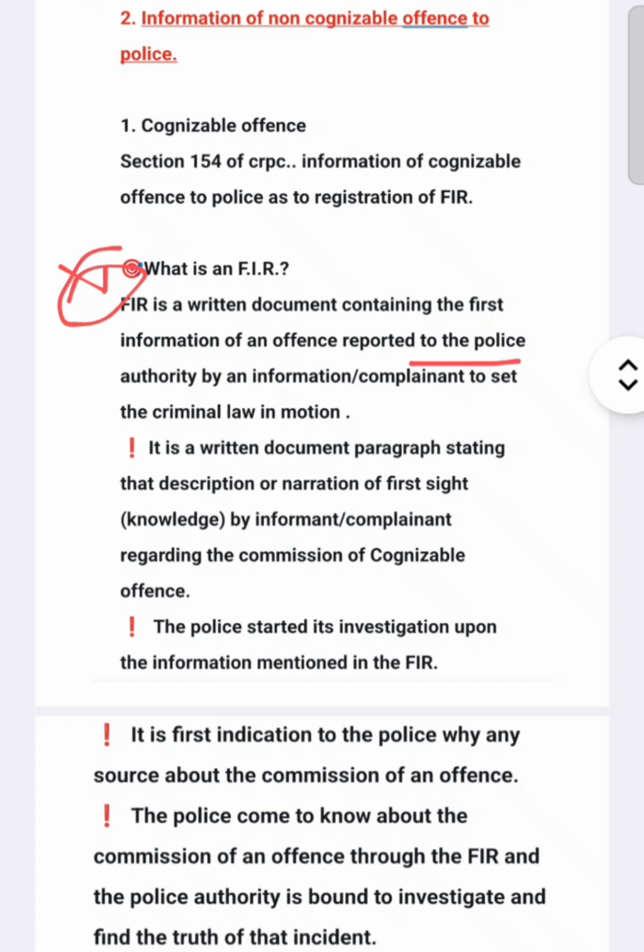Again I repeat, F.I.R. is a written document containing the first information of an offence.